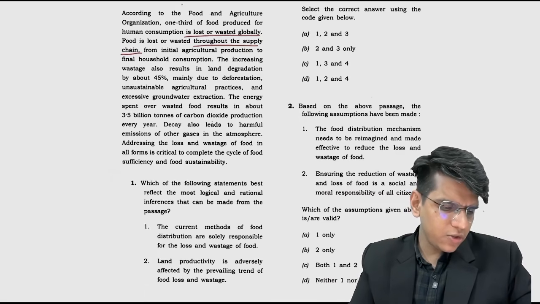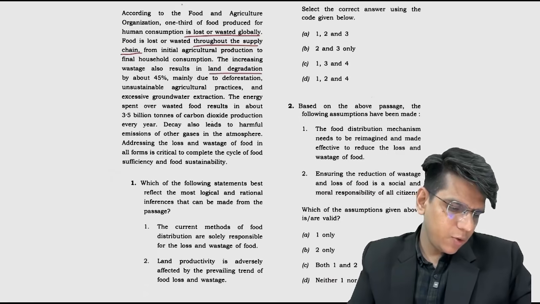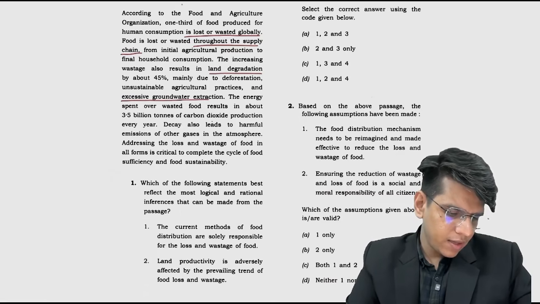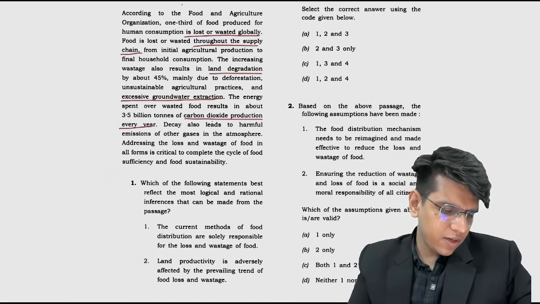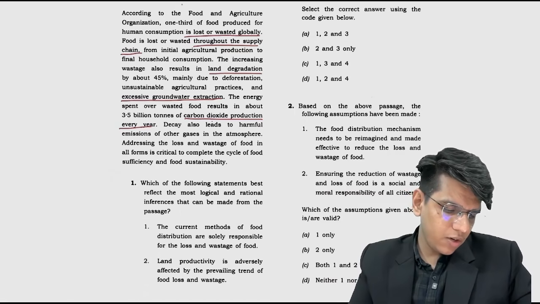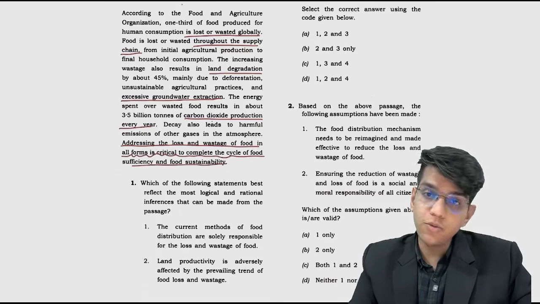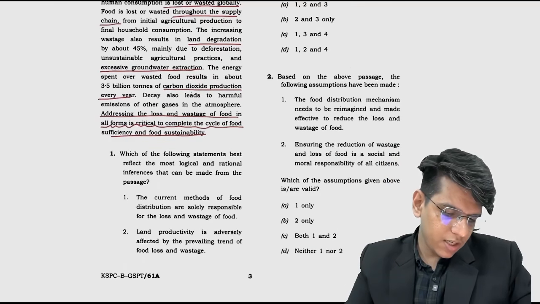The increasing wastage also results in land degradation. Land degradation happens mainly due to deforestation, unsustainable agriculture practices, and excessive groundwater extraction. The energy spent over wasted food results in 3.5 billion tons of carbon dioxide production every year. Decay also leads to harmful emissions of other gases in the atmosphere. Addressing loss and wastage of food in all forms is critical to complete this cycle of food sufficiency and food sustainability. Okay. Which one of the following best reflects the most logical rational inferences that can be drawn?